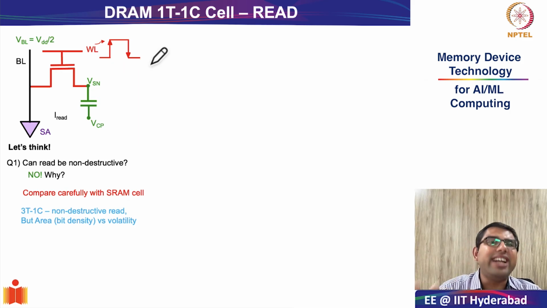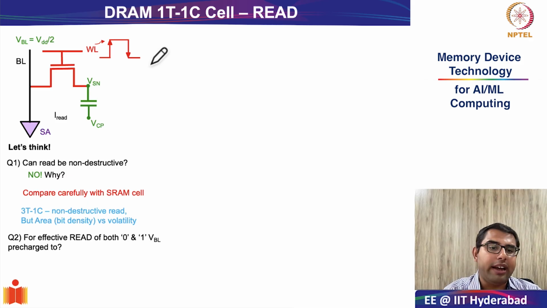So there was an overall consensus to continue with the 1T 1C DRAM cell and deal with the problem of read disturb which comes with the read operation. Okay, so the essential point is that refresh is important not only when the memory is idle, but also after each and every read. So let's see how that is facilitated.